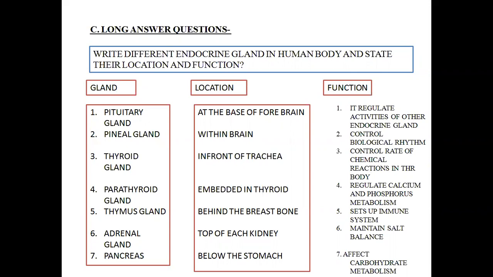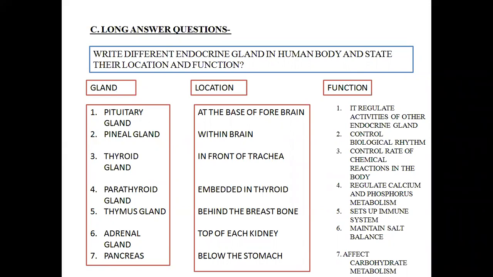It mainly controls the rate of chemical reactions in the body, which I have already mentioned. It regulates the rate of chemical reactions in the body, that is, it affects whether the ATP production will be increased or decreased in the body.